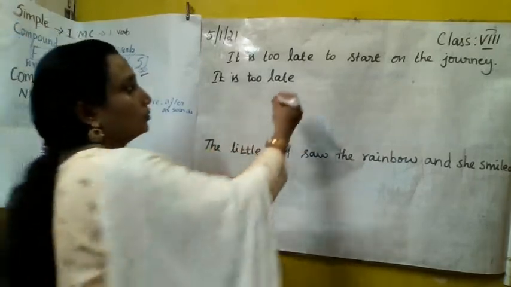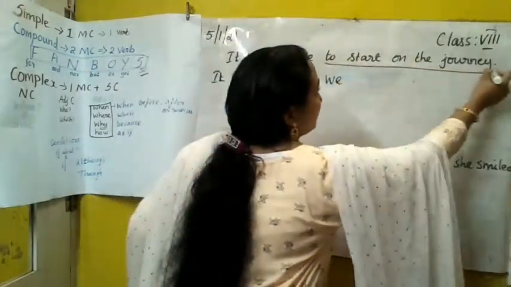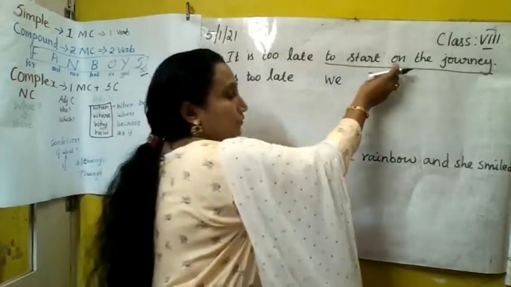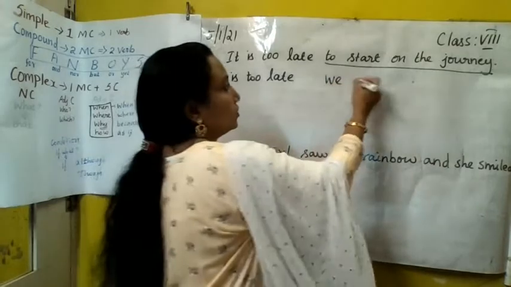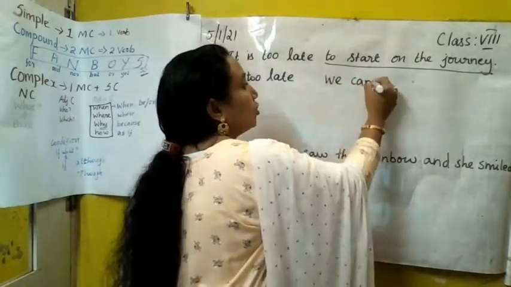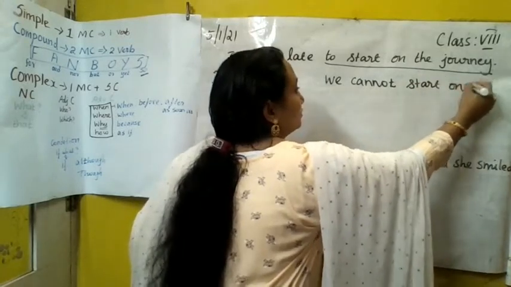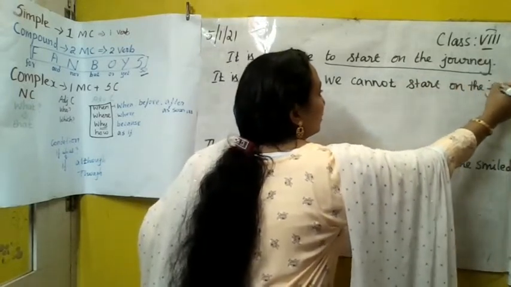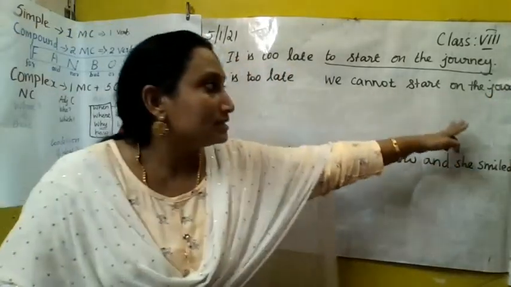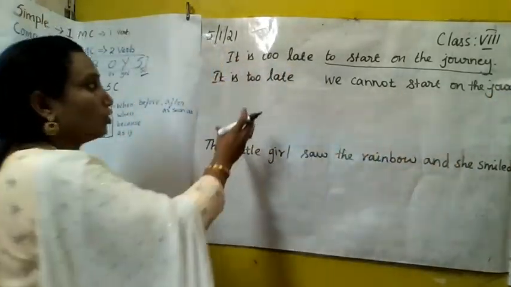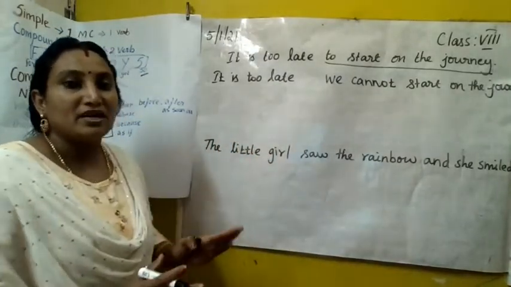So, what is the answer? This phrase indicates that we cannot continue the journey, isn't it? So, we can write, we cannot start on the journey. Okay. We cannot start on the journey. Now we got two main clauses. Both give complete meaning, even if it stands alone.